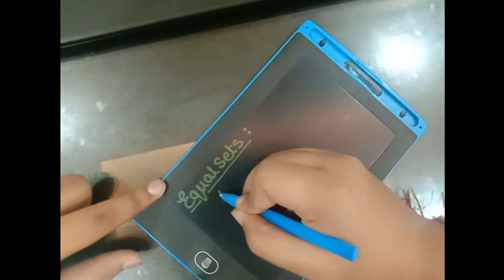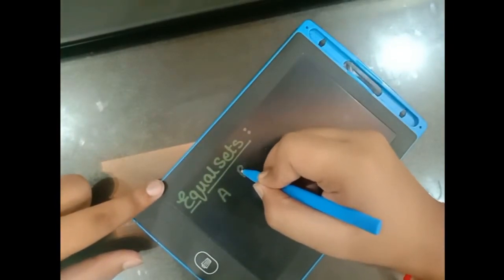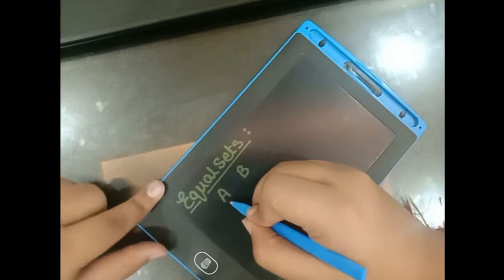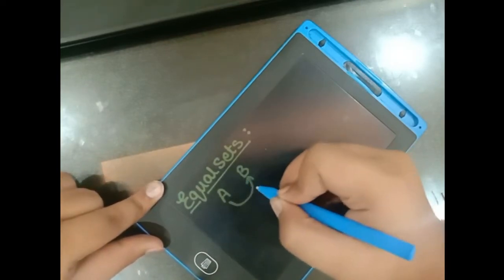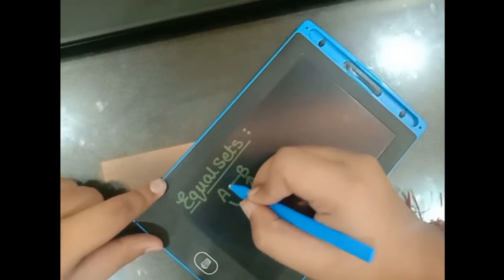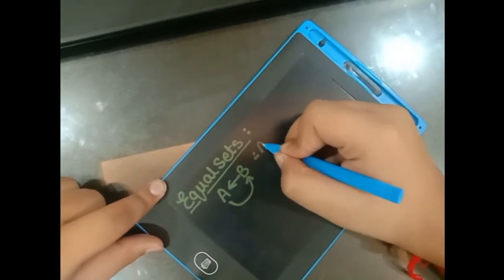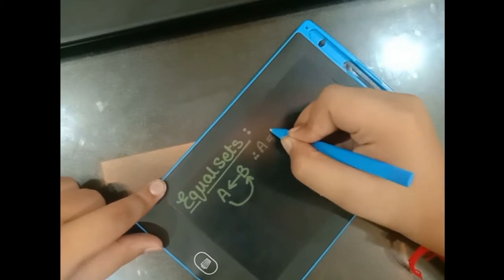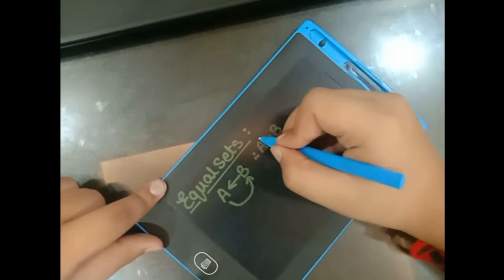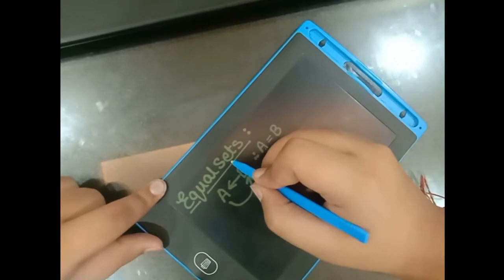For example, we have A and B. Given that all the elements of A exist in B and all the elements of B exist in A, therefore A should be equal to B. Hence, A and B are equal sets.